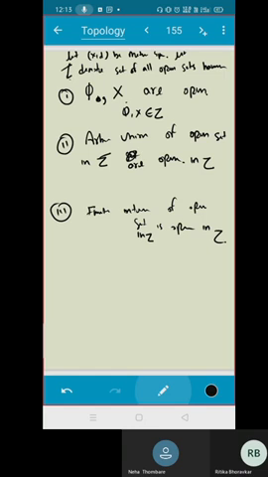And what are the properties inside tau? Tau will always contain the empty set and the whole set because they are open. Do you agree? Yes, sir. So this tau contains the empty set and the whole set. And whatever elements are in tau, if I take an arbitrary union of them, that set will again be in the set tau. That means an arbitrary union of open sets will again be in tau only.